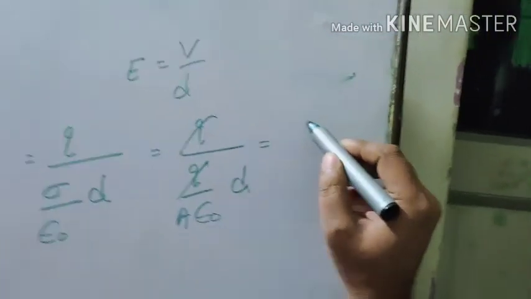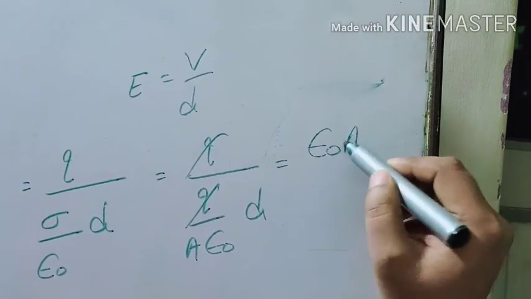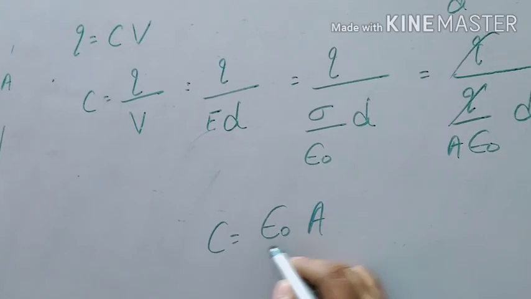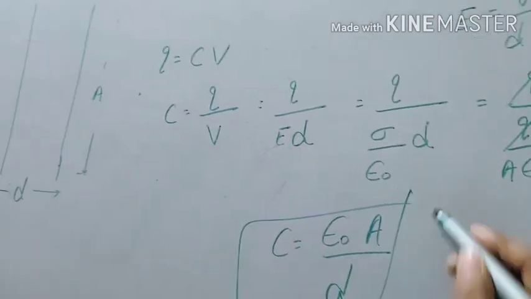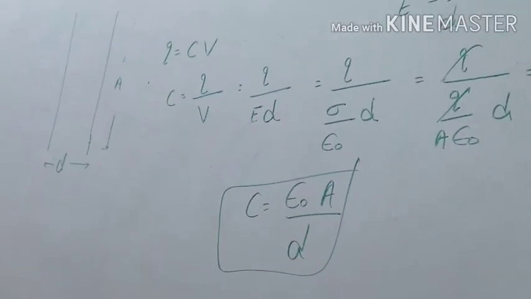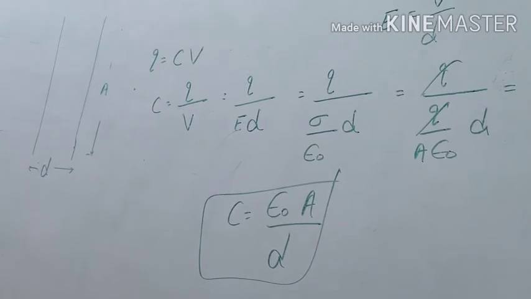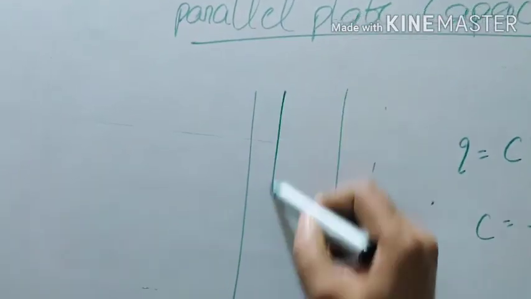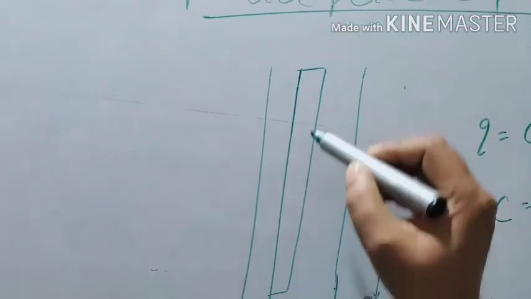So here comes the point. What is the capacitance? Epsilon naught A by d. This is the capacitance of a parallel plate capacitor. Suppose we introduce a metal plate. This is the metal plate.